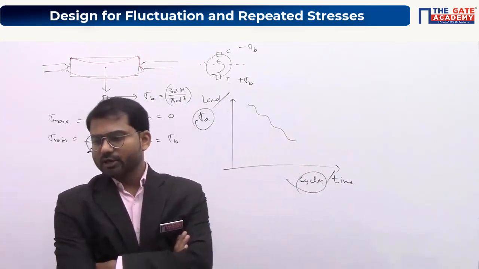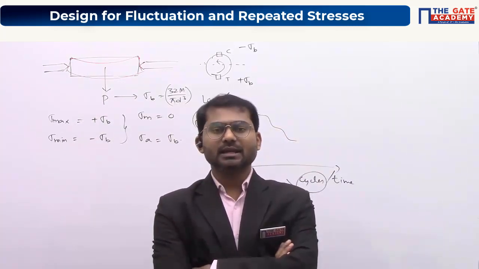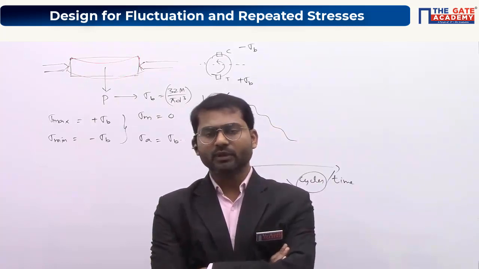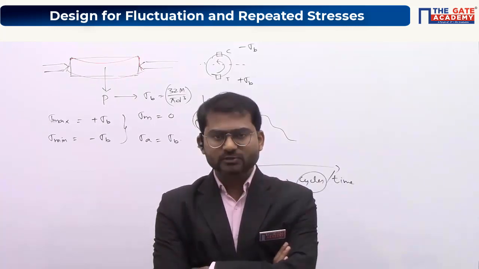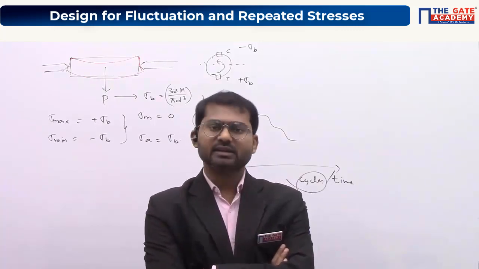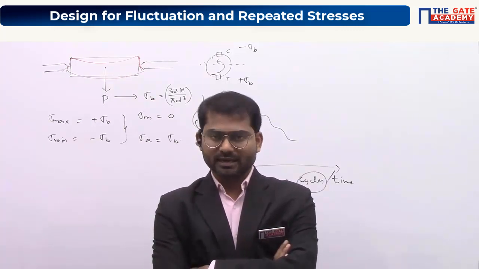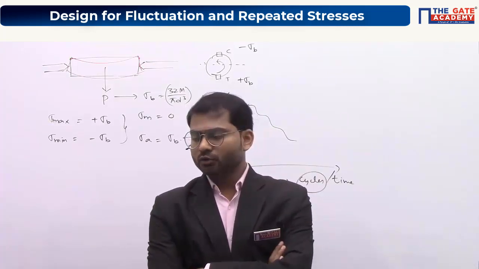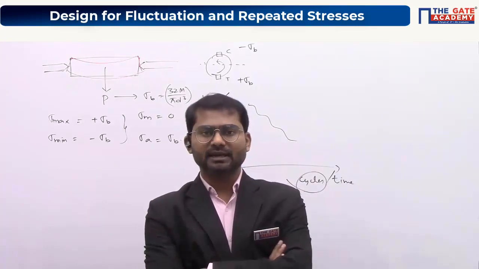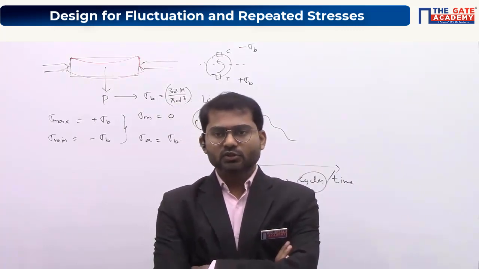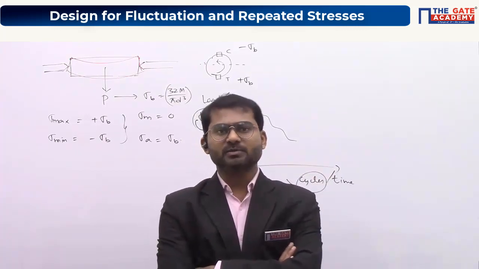Got it? Okay. So this diagram is famously called the SN diagram of steel. SN diagram means stress amplitude and number of cycles diagram. This diagram will differ from material to material. In the textbooks it is given for steel only, and at this level we solve questions only for steel. In GATE also they will ask you for steel itself. If they don't want to ask about steel, then they will give you the SN curve of the particular material and ask you to apply that. So this is the variation of stress amplitude with respect to number of cycles for a steel specimen.